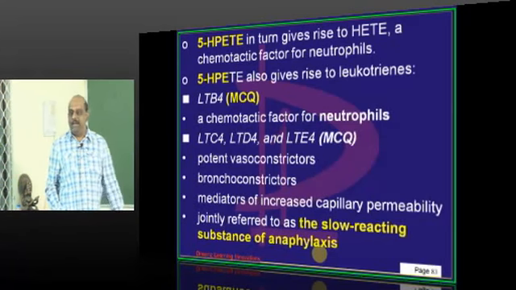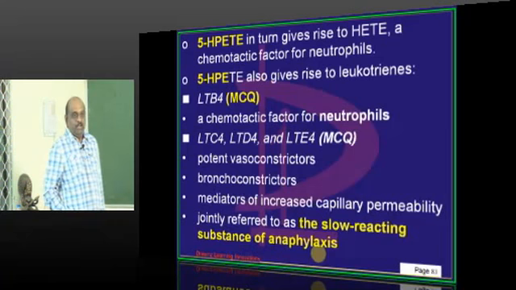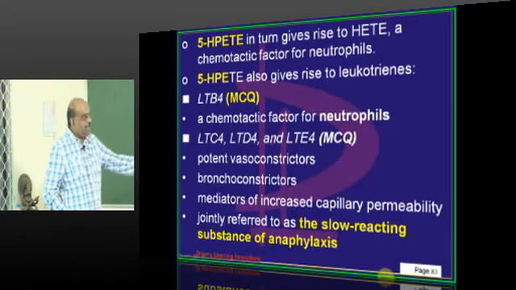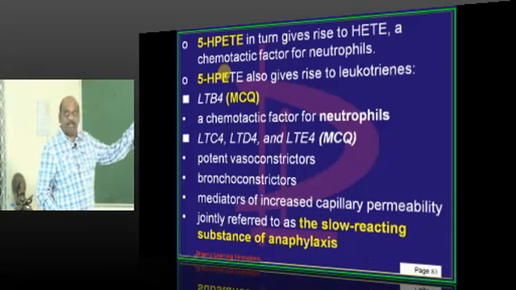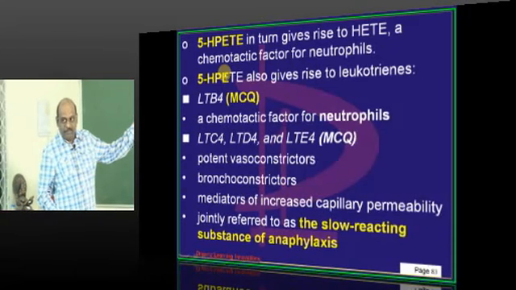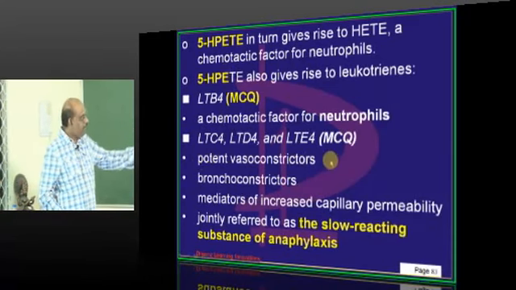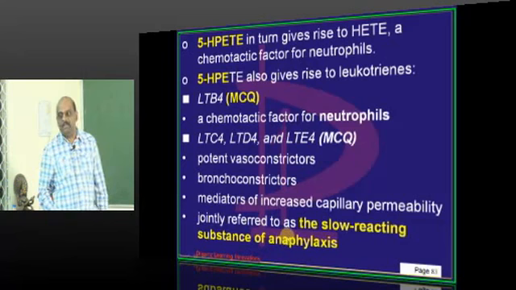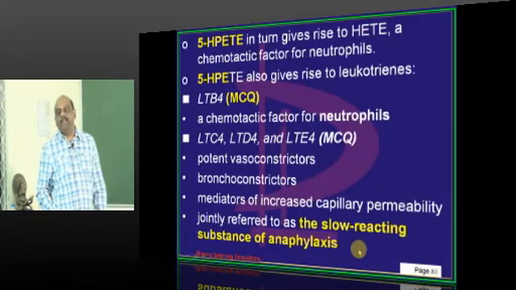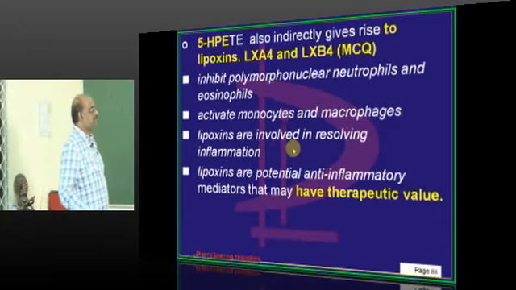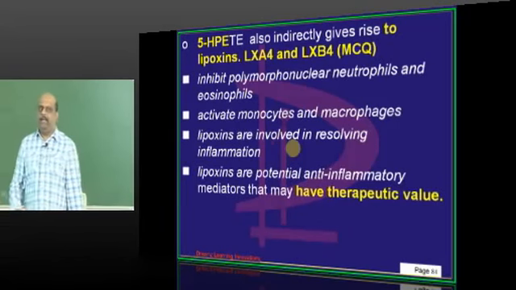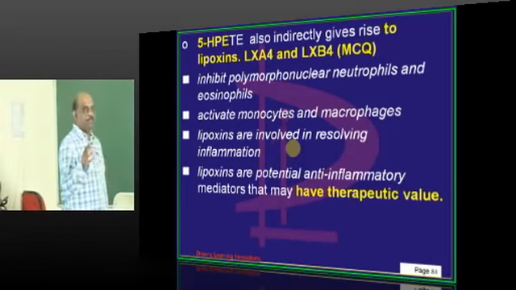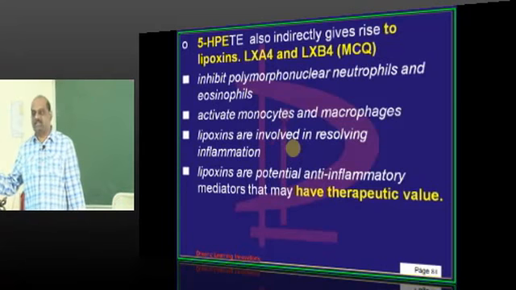So obviously, what is the favorite MCQ of the examiner? Which is the leukotriene which is not a part of the slow reacting substance of anaphylaxis? It is the B4, not C4, D4, E4, which jointly are called slow reacting substances of anaphylaxis. Then 5-HPETE will also give rise to something else which are called lipoxins.